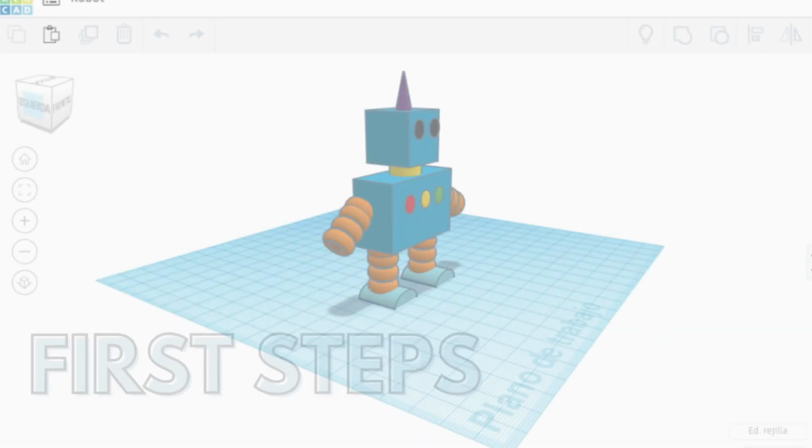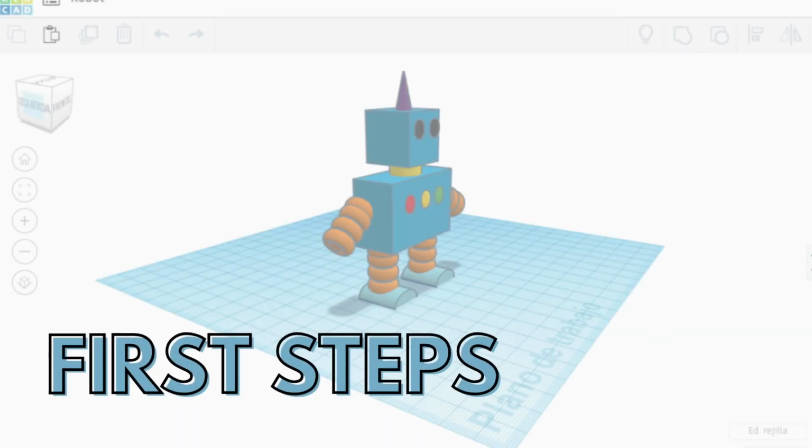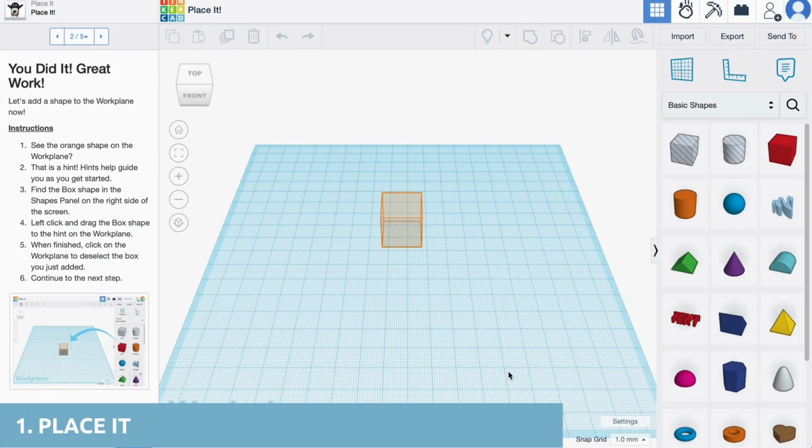It's time to start designing. Let's follow some of the learning lessons for our first steps. To start, we're going to place our first object. In the shape panel on the right, select the box. Left-click and drag it to the workspace.